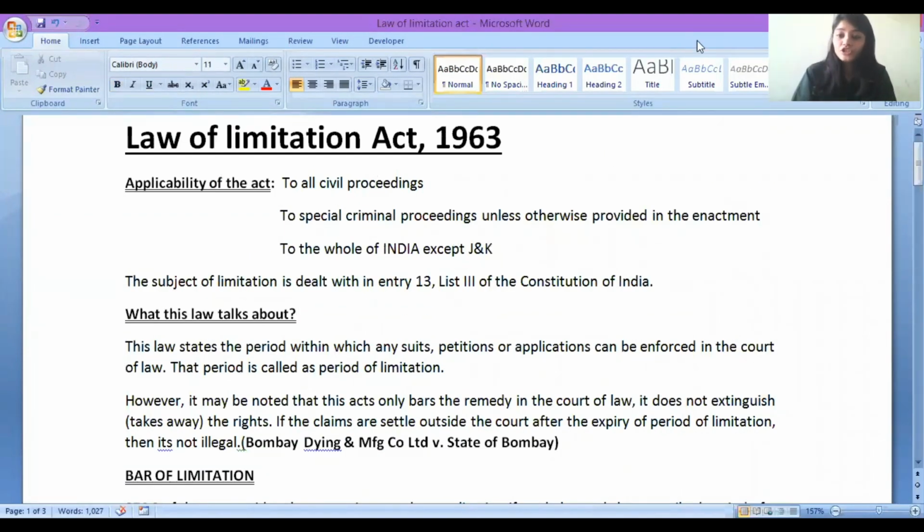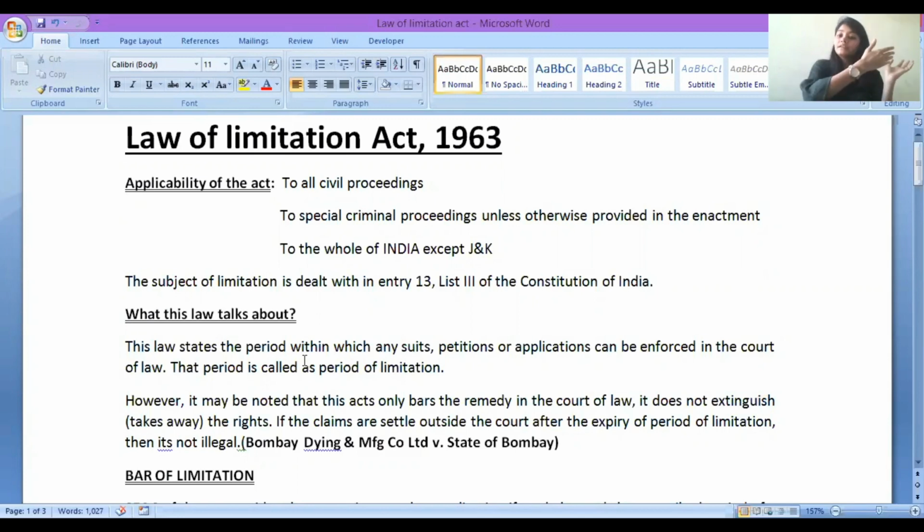Law of Limitation Act में दिया क्या गया है? What this law talks about? So we'll study what this law talks about. This law says that wherever any suits, any petition, any application you need to file, it is not that anytime, whenever you wish, you can go to the court and file. No, there should be some bar, there should be some limitation period within which you can go to the court and file your application, file your suit. Otherwise, it will be that after 15 years you will come, after 30 years you will go to the court,